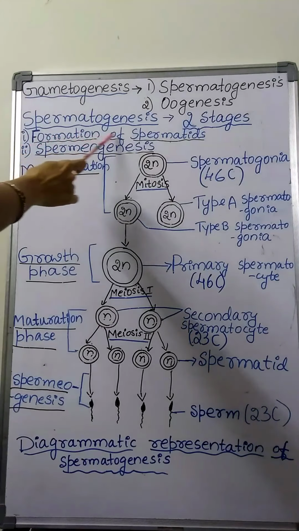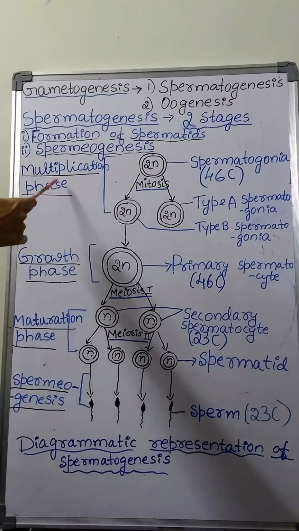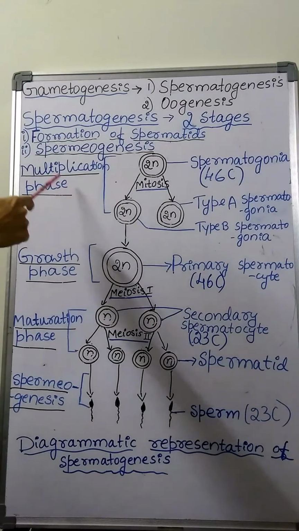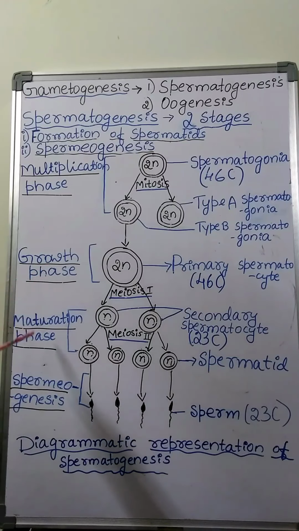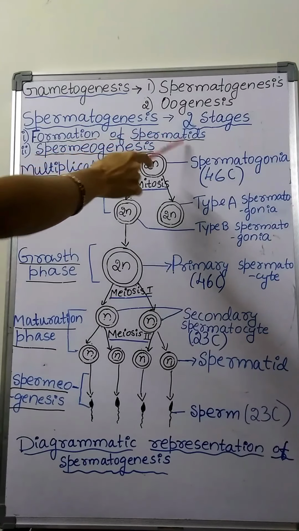This process is further differentiated into three phases: multiplication phase, growth phase and maturation phase.